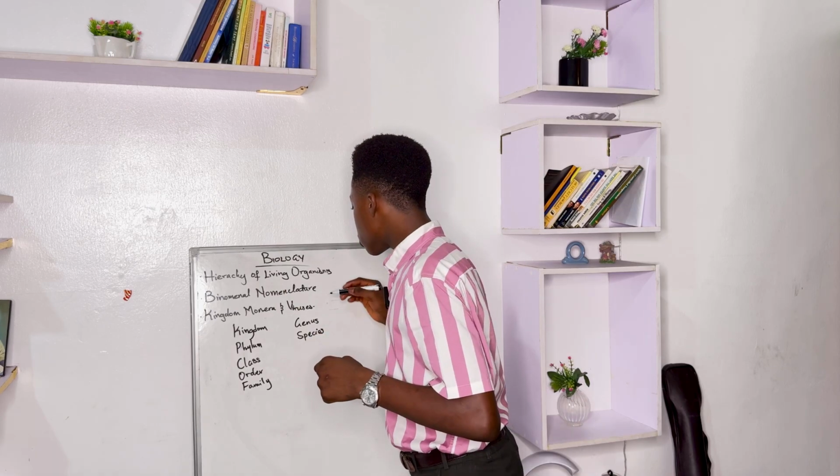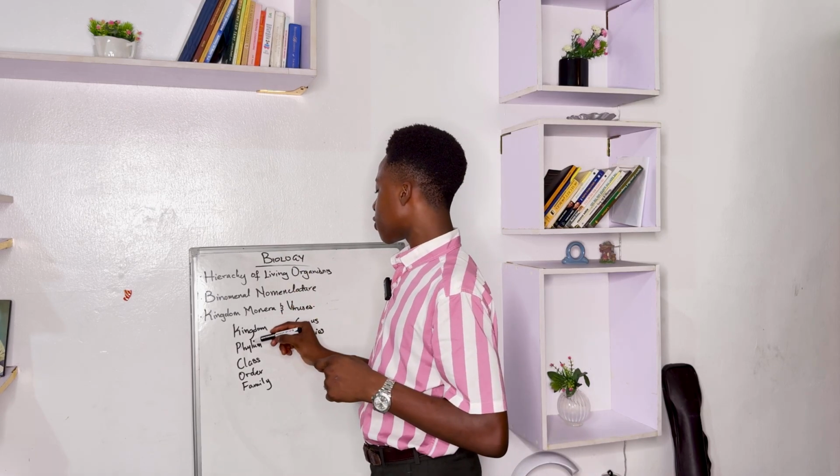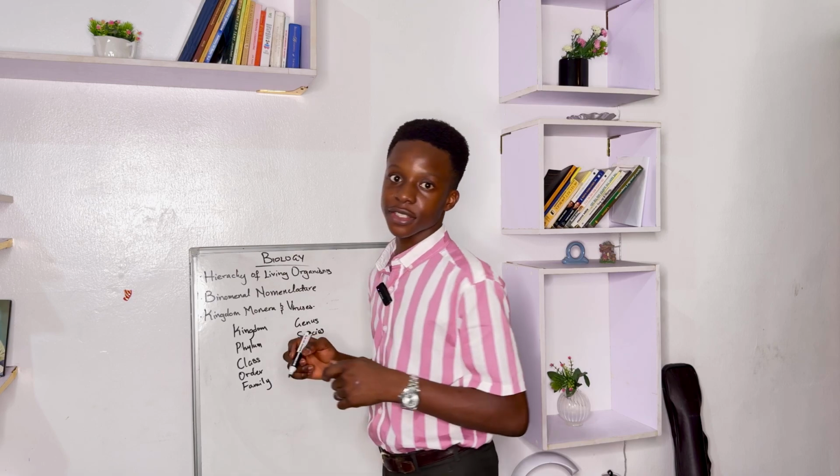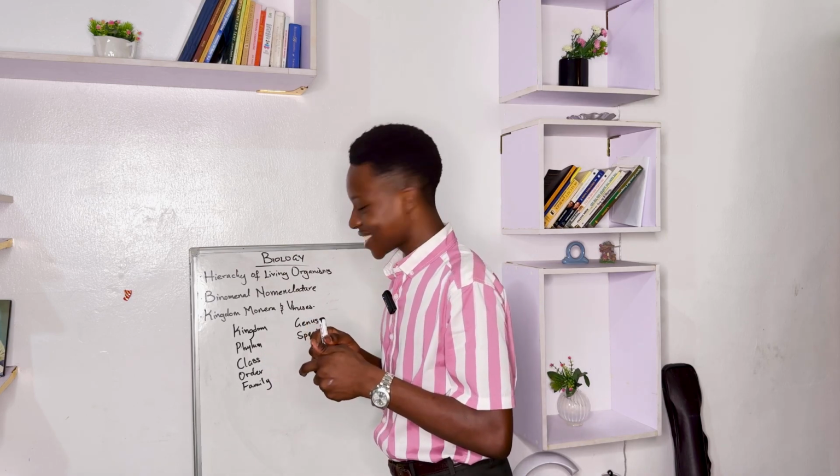An easier way for you to remember this hierarchy is: kids prefer chips or fried green spinach. Do whatever works for you.